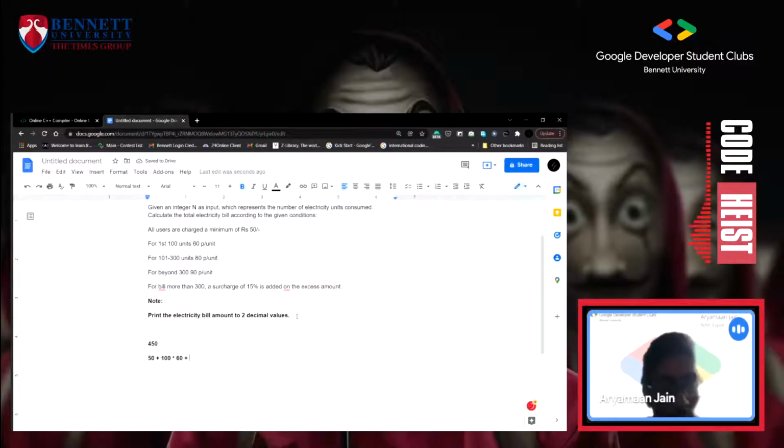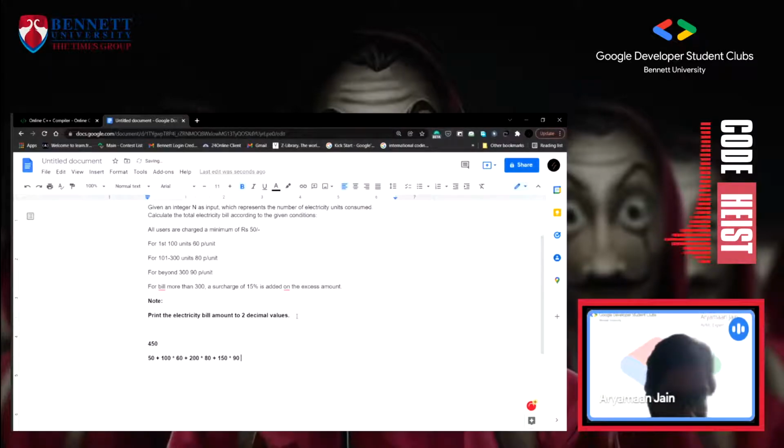How many remain? 350 remain. So the next 200 will be at 80 paisa, plus the next 150 at 90 paisa. So that will be the total cost.